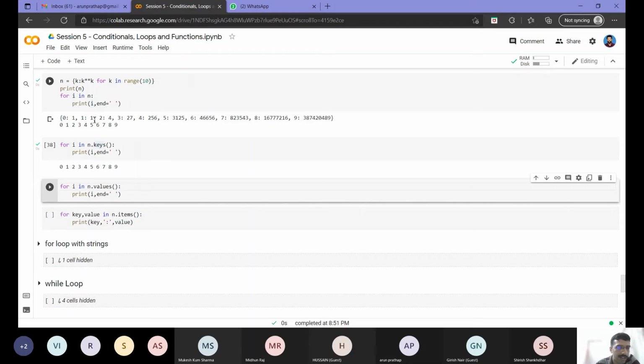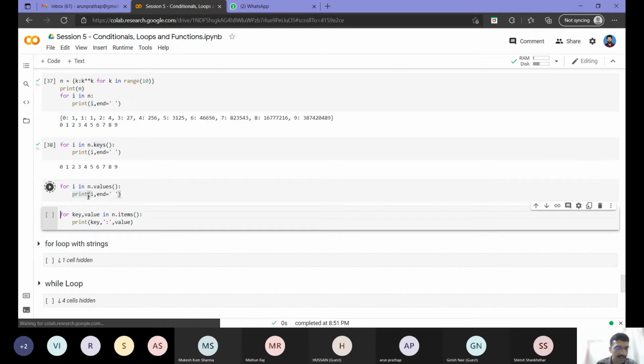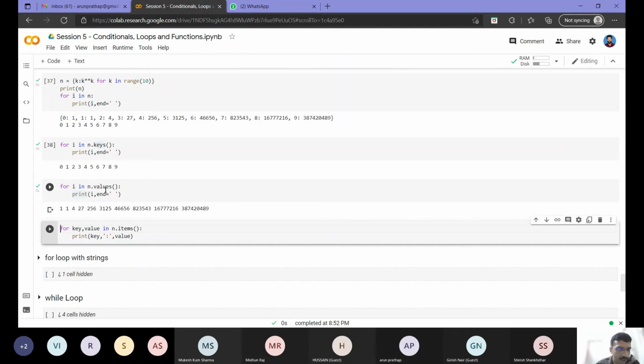Now, as we know, a dictionary has values as well. So what if I want to get the values? Then I have to iterate over n.values, and in that case it has printed all the values. Now suppose I don't want either of these. I want both of them together, similar to what we saw earlier with for i in enumerate.